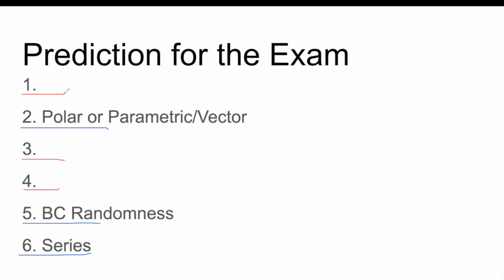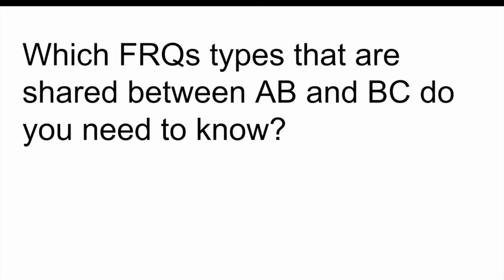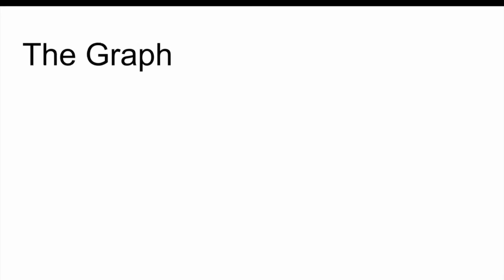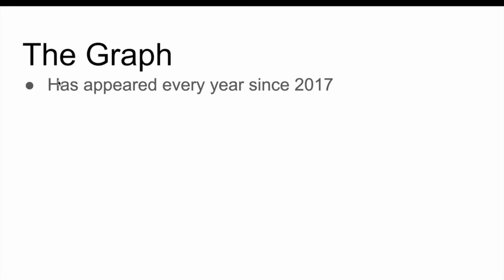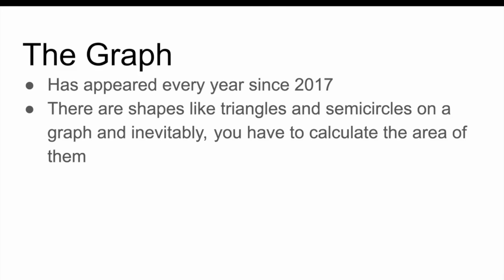So I guess this raises the question: of the FRQ types that are shared between AB and BC, which ones are more likely to be on the exam? There are certain types. Graph. There has been a graph question every year on this exam. And I'm not just talking about any question with a graph. No, I'm talking about the graph question.